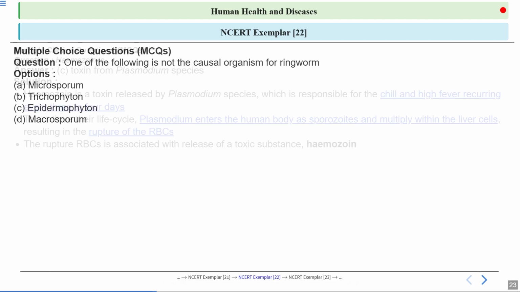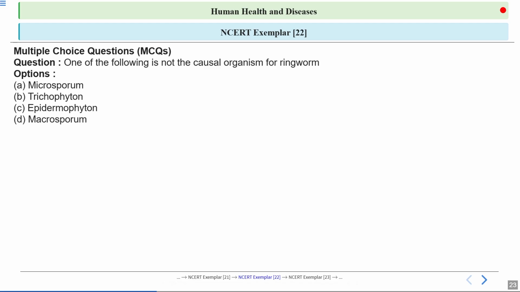Next question, which one of the following is not the causal organism for ringworm? So what are the options here? Microsporum, Trichophyton, Epidermophyton and Macrosporium. What will be the correct answer?